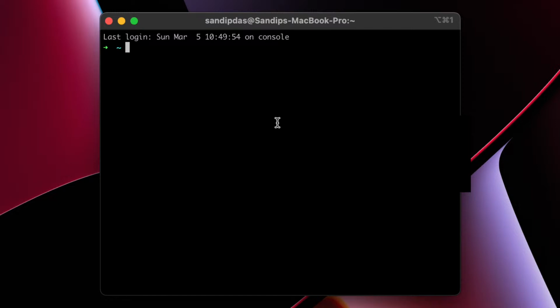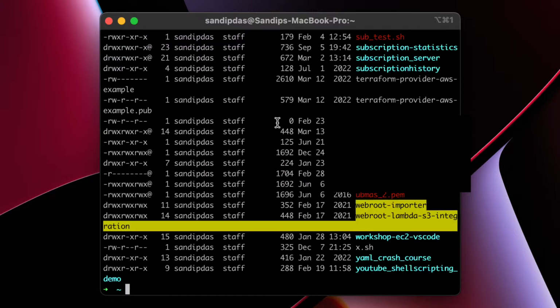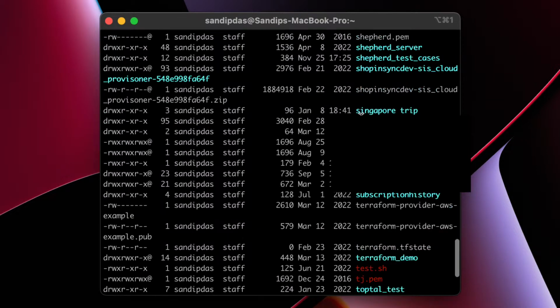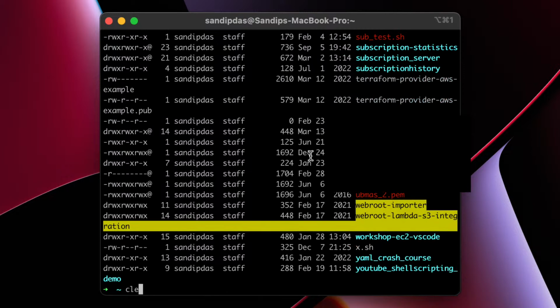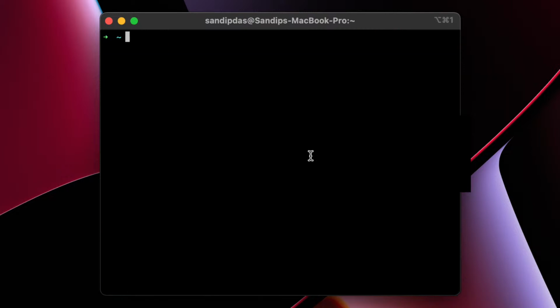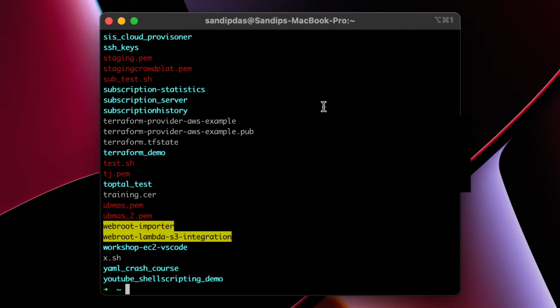See, I have this ls dash l command. This simply prints all the files and folders we have here. Now let's clear the screen. I can run the same command, or I can use an alias: alias ll equals ls -l. Okay, and let's run ll. You see that it's doing the same stuff.